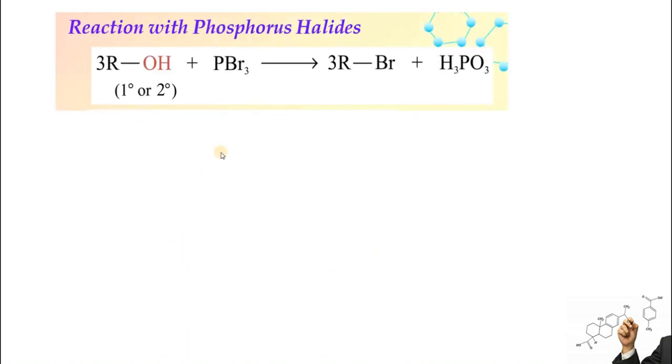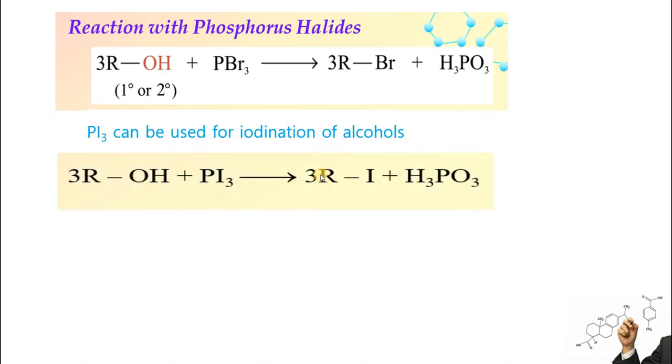The next reaction that involves carbon and oxygen bond cleavage is the reaction with thionyl chloride and phosphorus trihalides. Reaction with phosphorus trihalide is shown over here, in which 3 molecules of alcohol are reacting with phosphorus tribromide and producing 3 molecules of alkyl bromide. Along with that, phosphorus acid is being produced. This reaction you have studied already in preparation of alkyl halides as well. This can be utilized for iodination of alcohols. Alcohols can be iodinated in the presence of PI3, that is phosphorus triiodide.